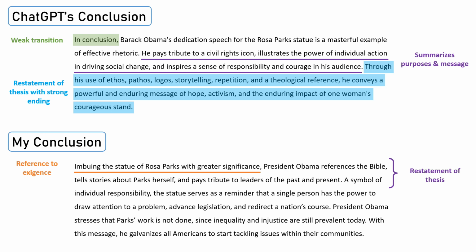"A symbol of individual responsibility, the statue serves as a reminder that a single person has the power to draw attention to a problem, advance legislation, and redirect a nation's course." This is probably one of the strongest parts of my essay because it connects the exigence to the message and describes what exactly the statue represents. It's interesting that ChatGPT makes little reference to the statue itself throughout the essay, even though it's the central object.